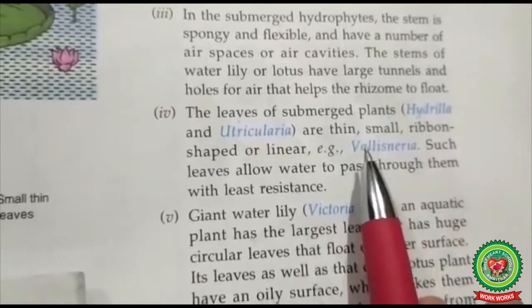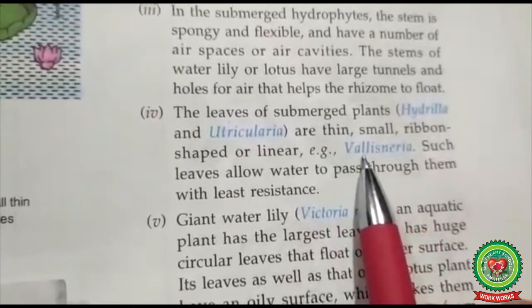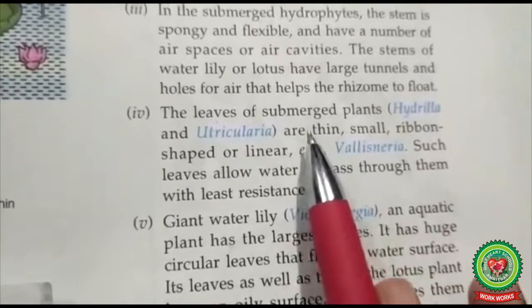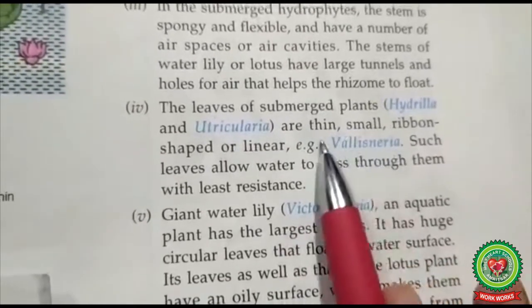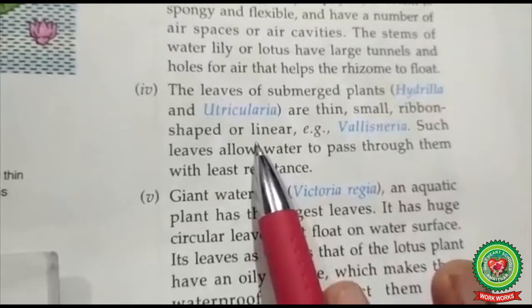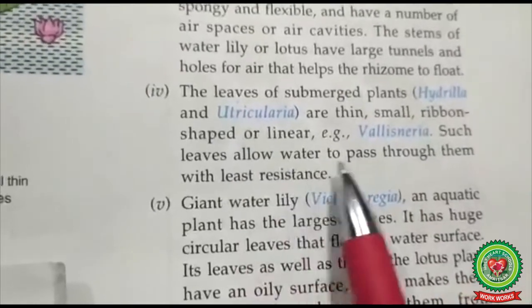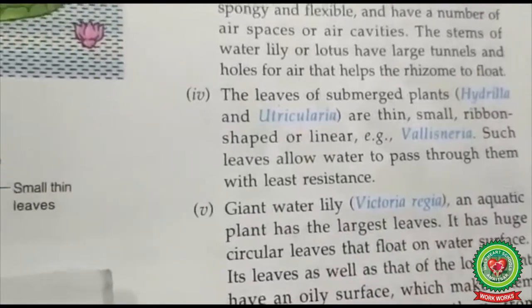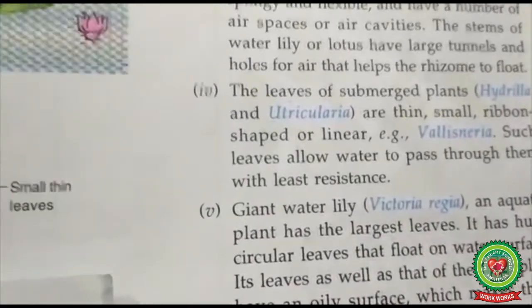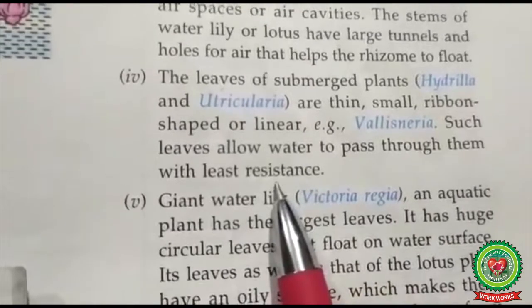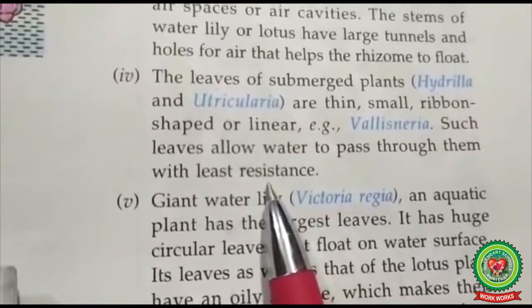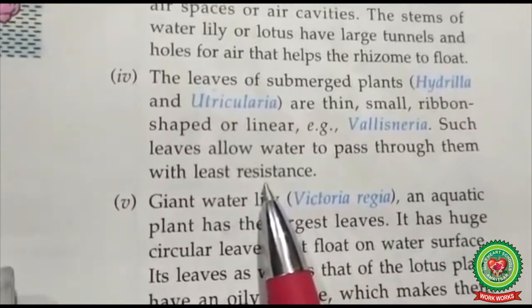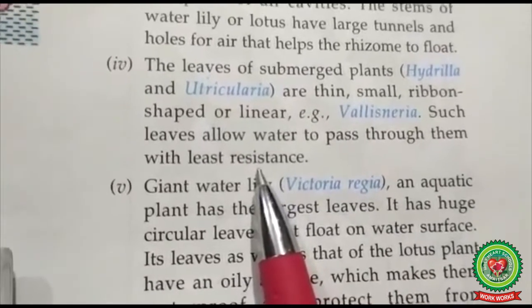The next adaptation is thin, small and ribbon-shaped leaves. The leaves of submerged plants are thin, small and ribbon-shaped. Such leaves allow water to pass through them with less resistance. Now, what is the meaning of resistance? Resistance is the act of resisting somebody. Resisting means to fight against somebody.